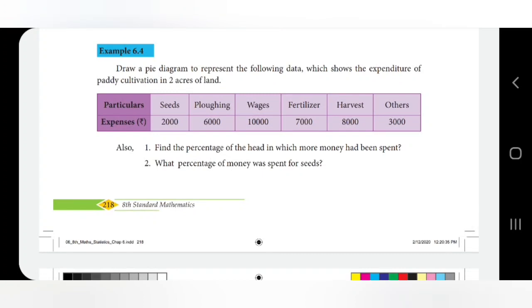Draw a pie diagram to represent the following data. It shows the expenditure of paddy cultivation in 2 acres of land. Before that, I want to tell where we can find this pie chart.